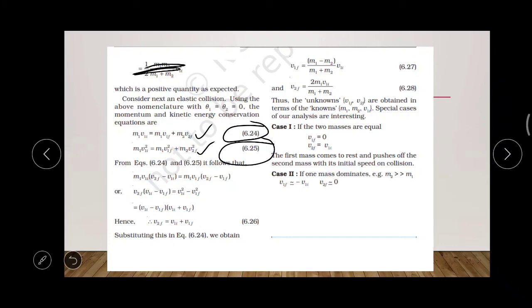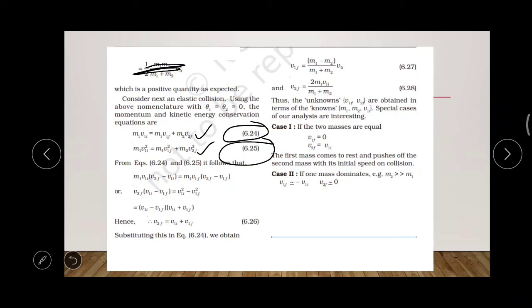That is, comparing both 6.24 and 6.25, we can say that v2f into (v1i minus v1f) is equal to v1i square minus v1f square, where v1i square minus v1f square is a square minus b square, that is (a plus b) into (a minus b), that is (v1i minus v1f) into (v1i plus v1f).